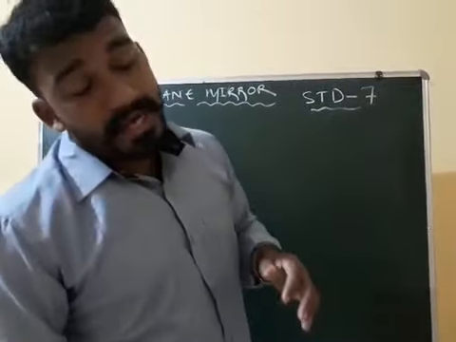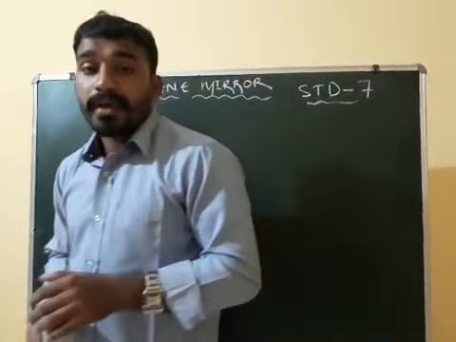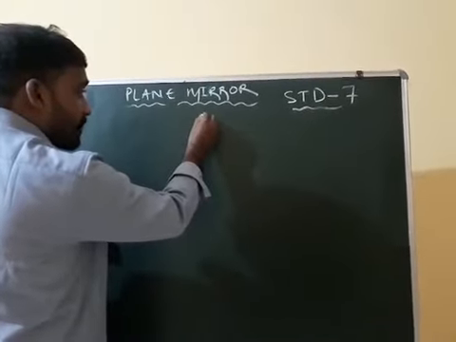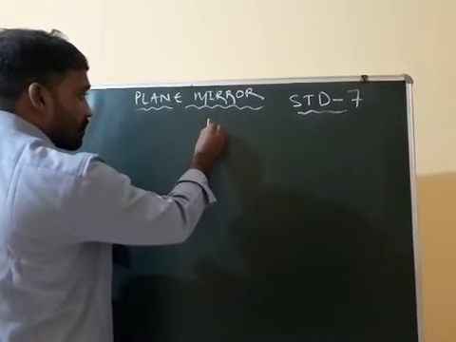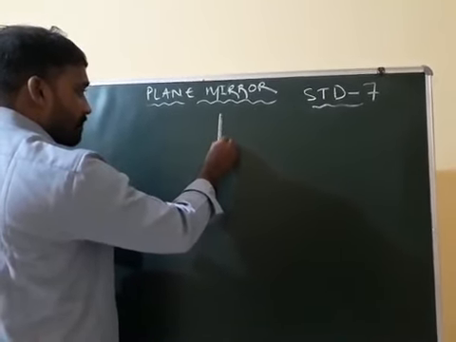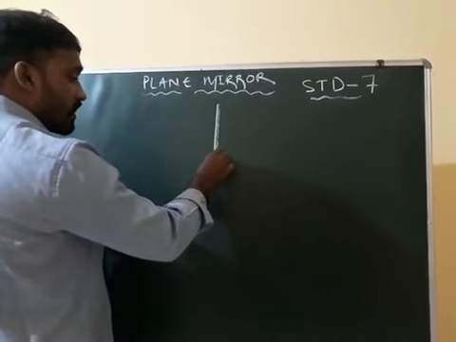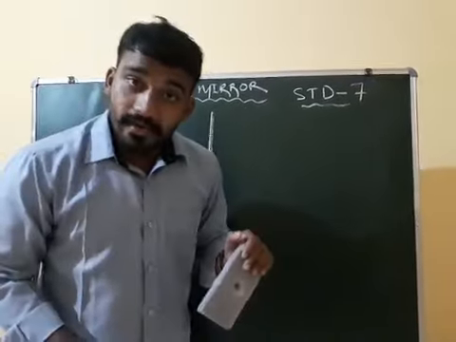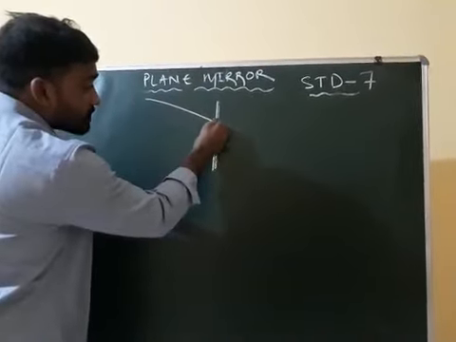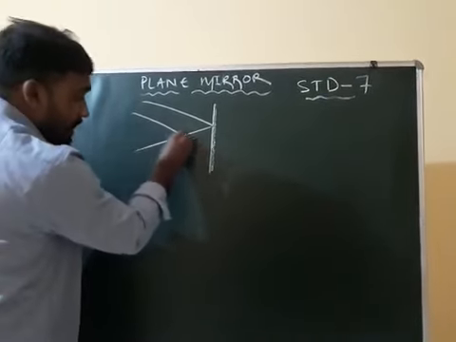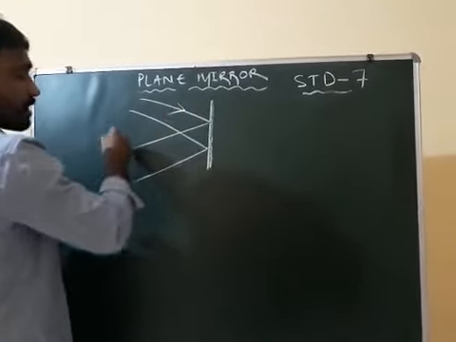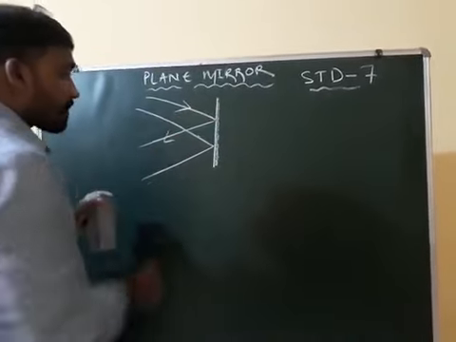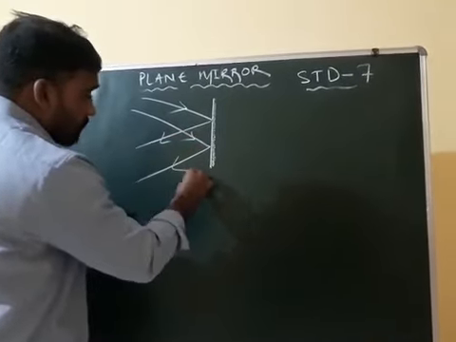How can we make a plane mirror from a glass plate? Take one glass plate. One side you have to coat with either a silver coating or any other coating to make it opaque. So light rays coming or incident on the mirror will reflect in this way. Again it will be incident on the mirror and reflect in this way.